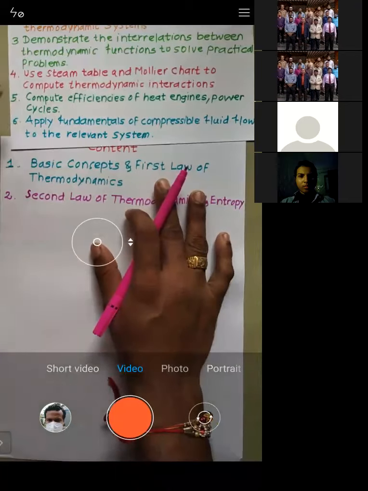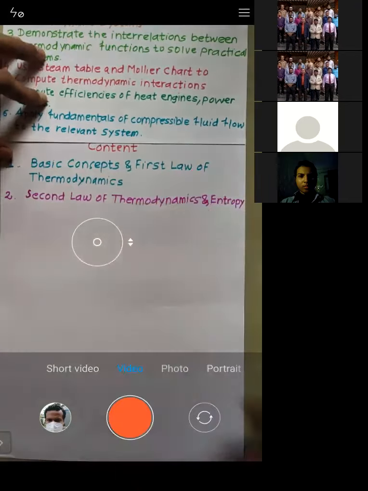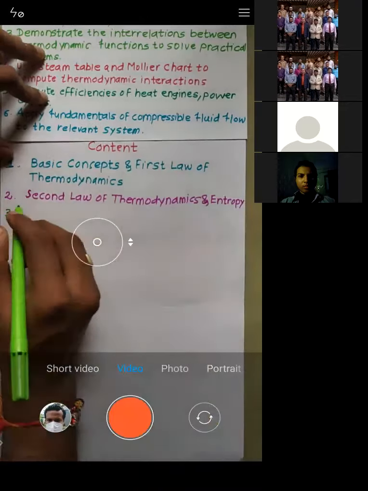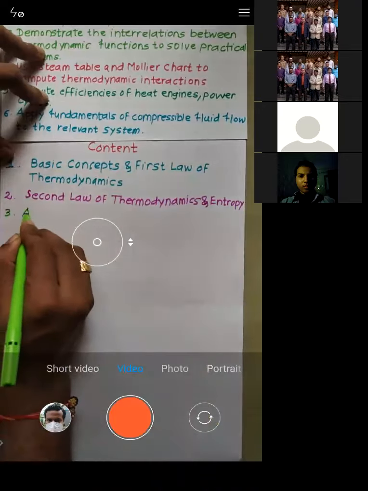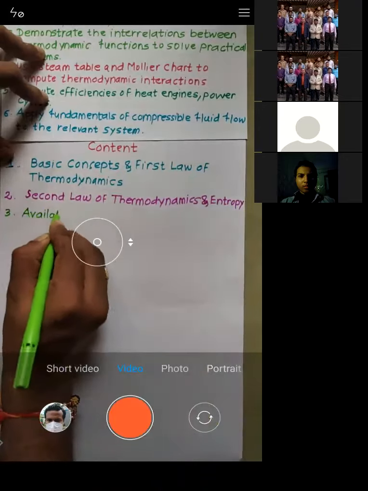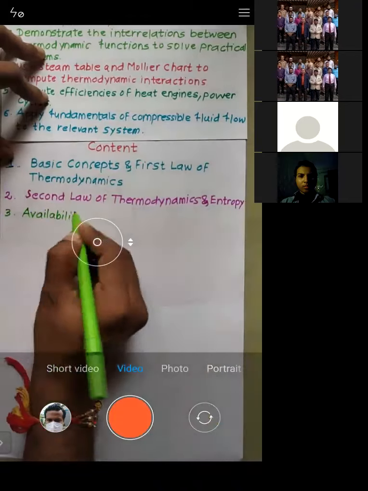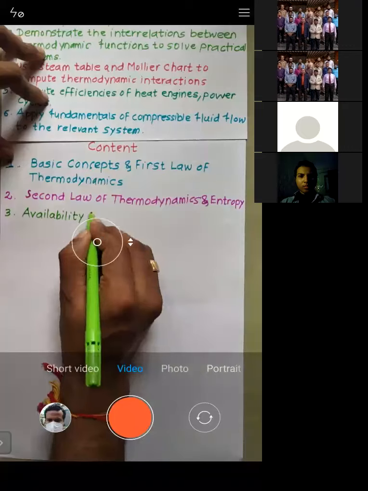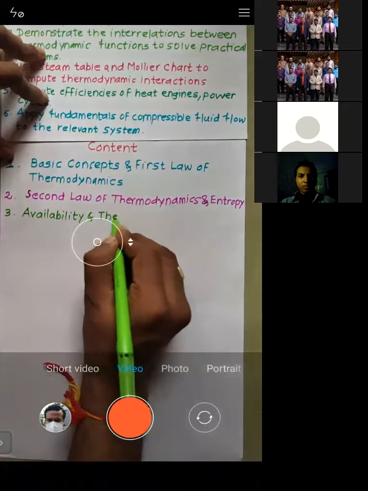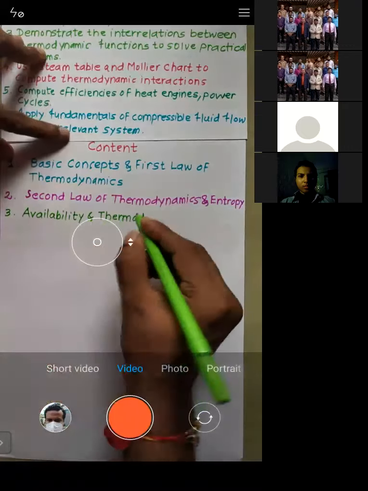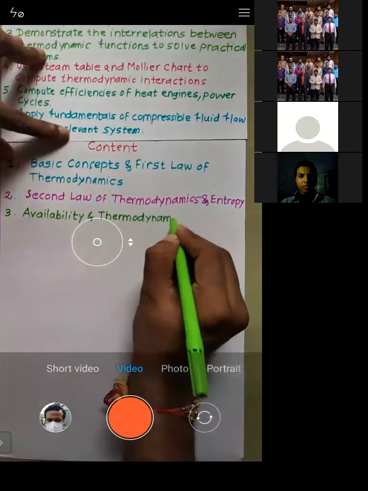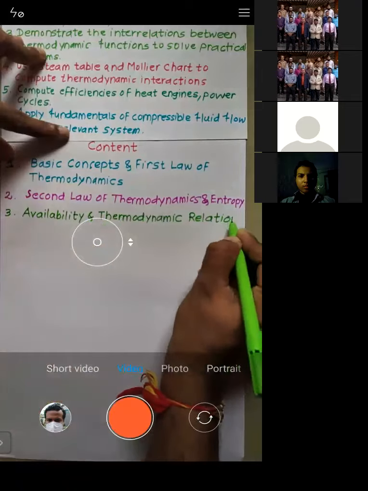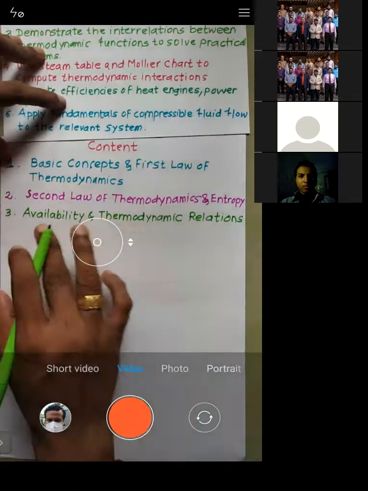after that, the third module which we'll be seeing is availability and thermodynamic relations. Try to understand: availability and thermodynamic relations.